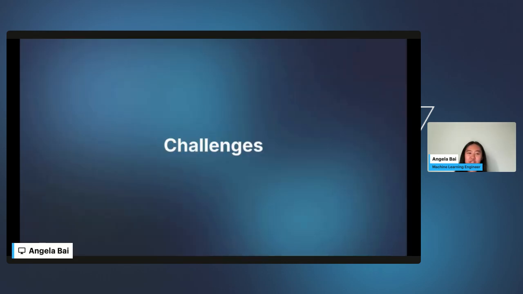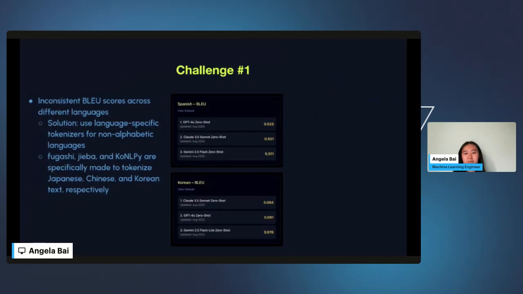So some of the challenges we encountered along the way were, the first one, that there were inconsistent BLEU scores across some of the different languages. If you look here on the right, you can see the Spanish BLEU score and then the Korean BLEU score.